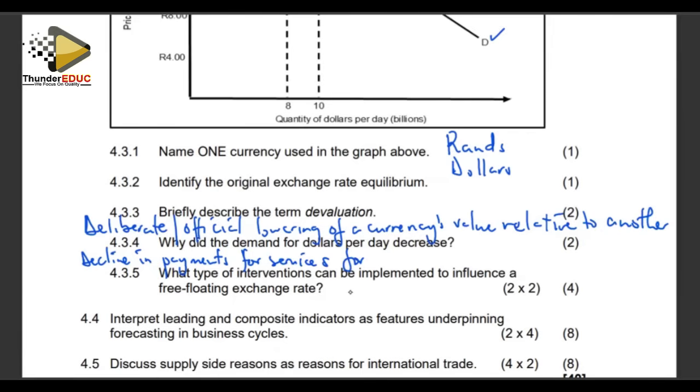Why we demand the US dollar is because we want to do business with the USA. So if there's a decline in the business between South Africa and the USA, it means the demand for the dollar is going to decrease.